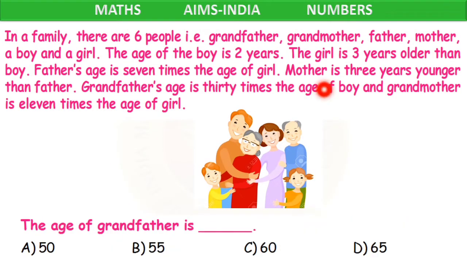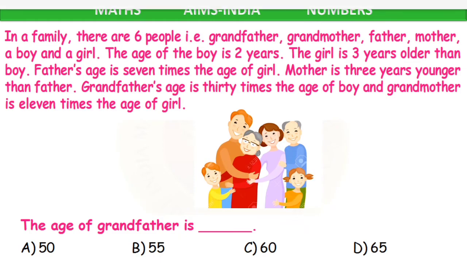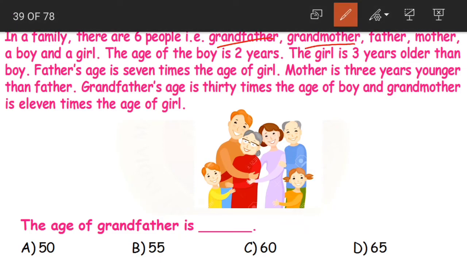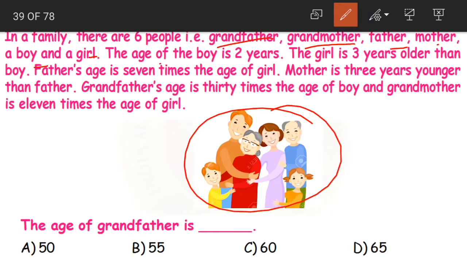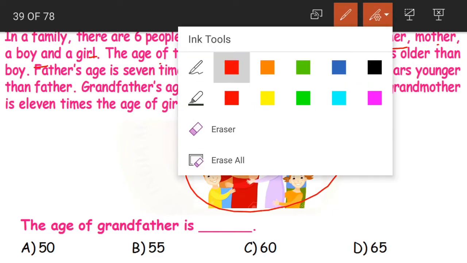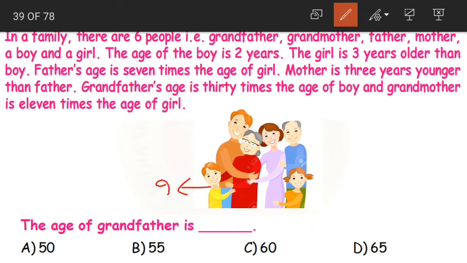Next, in a family there are 6 people. That is grandfather, grandmother, father, mother, a boy and a girl. Okay, these 6 people. Now the age of boy is 2 years. The girl is 3 years older than boy. Now boy is 2. So the girl is 3 years older. That becomes what? 2 plus 3, 5. So the girl is 5 years old.